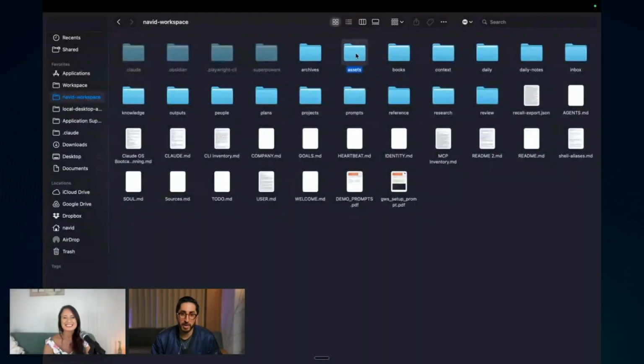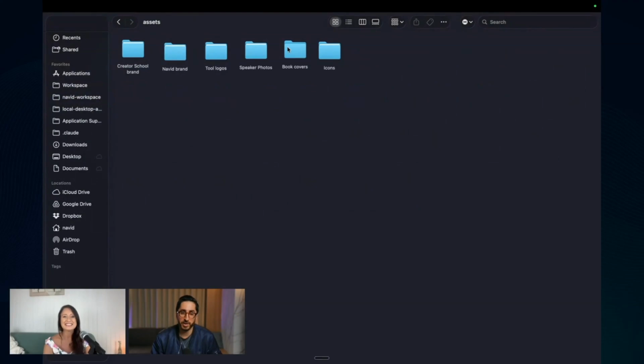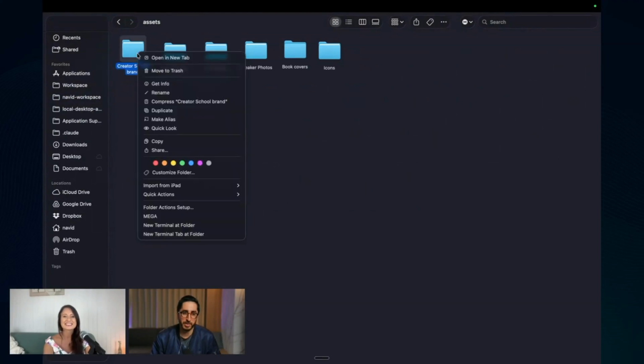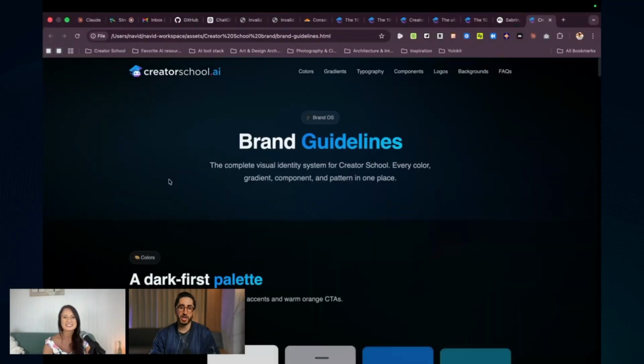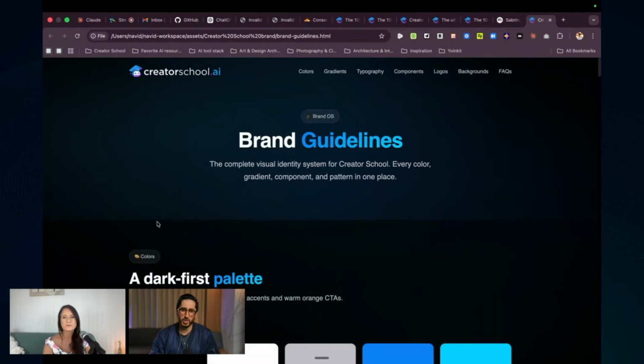You should have your brand assets. If I go back to my workspace, and then go into my brand assets, you see how Claude actually organized these files for me. They were all over the place. And you can see here my brand guidelines. You can see this one is not 100% finished. This was the old version, it just reset. I don't like these lines and stuff. But anyway, for most people, this will be good enough.